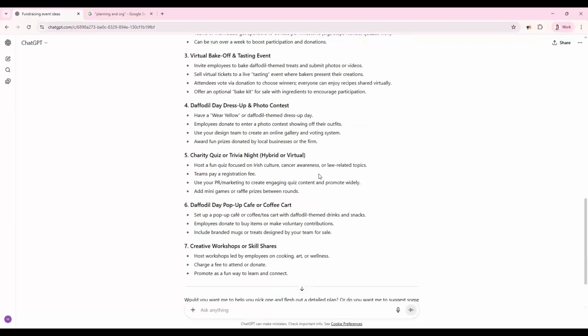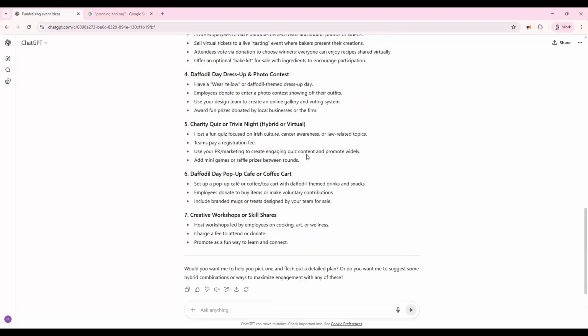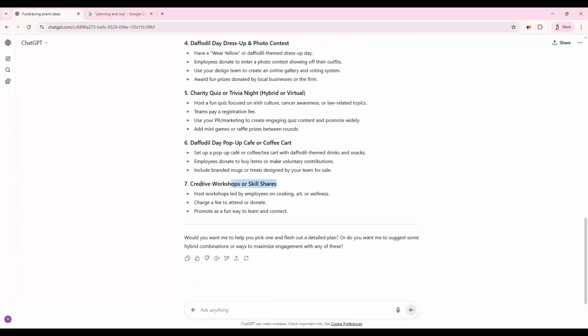So we've got a charity quiz or trivia night. I do also think that's a great idea, but I think that's got a lot of organisation involved in that. Daffodil Day pop-up cafe or coffee cart, and creative workshops or skill shares. That's a really, really nice idea. But again, I think that's going to take a lot of coordination. So particularly for this event, given our budget, given our staff numbers, I'm going to keep it quite simple. And then we can learn from this event for future events, and maybe we'll have a better idea in the future. But for now, we're going to keep it simple.